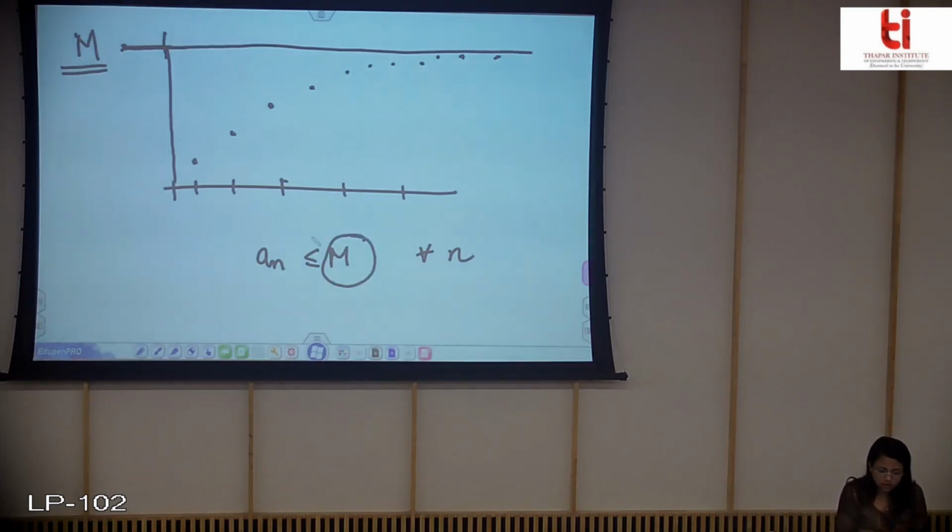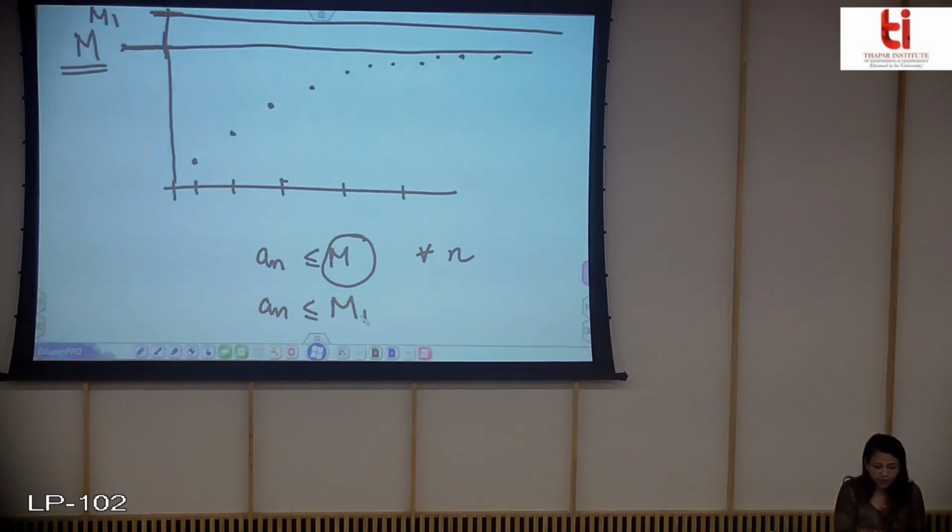Now this upper bound is not unique, because if you take another constant, suppose that it is M1, and if you draw a line again, you can see that an is also less than or equal to M1. So this upper bound is not unique. However, the sequence is called a bounded sequence. Now we look at the definition of the least upper bound.